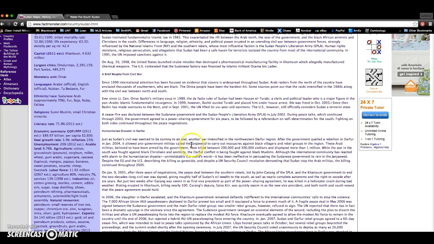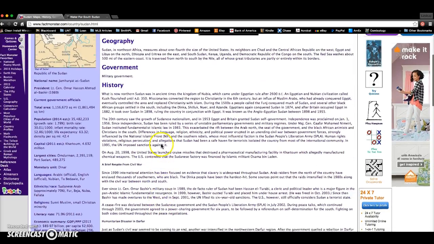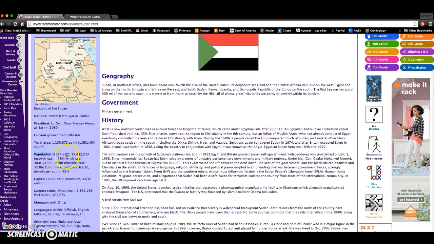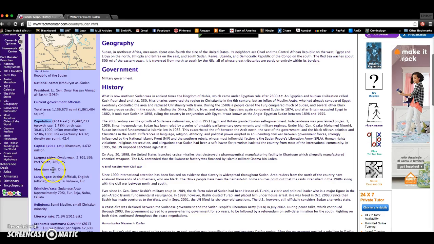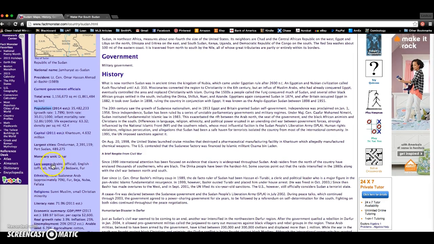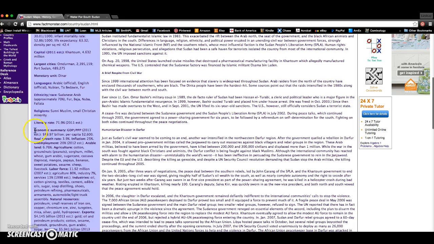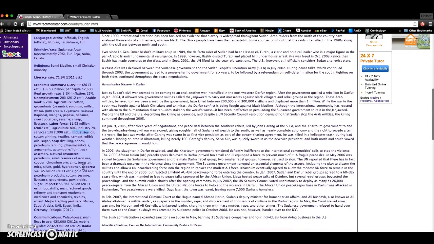Other than the historical aspect, where we want to get further information, it's on the left-hand side in the purple column that we get all of our quick and easy fast facts. If you notice all the headings, like population, capital, largest cities, monetary unit, the major languages, with helpful hints like official in parentheses to tell you which ones are most commonly spoken. We also have things like the literacy rate and a brief economic summary. Moving throughout those paragraphs, be sure to find those different headings and give yourself more information about the different kinds of elements related to the economy in that country.